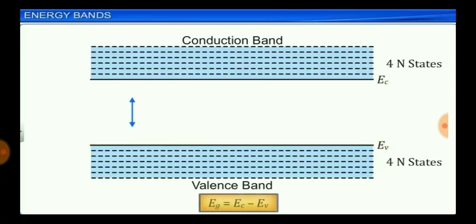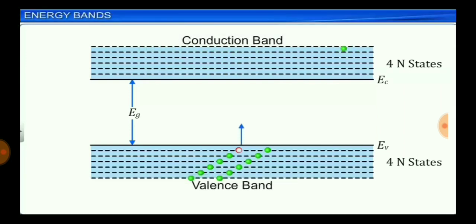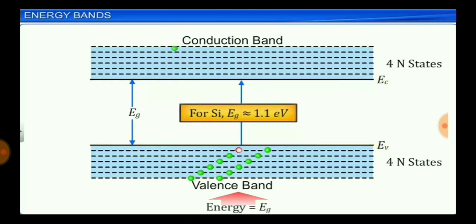The difference between Ec and Ev is the energy band gap or energy gap, denoted as Eg. The valence band electrons can move to the conduction band by gaining energy equal to the energy band gap Eg. Thus there exists a band gap between the lower valence band energy levels and higher conduction band energy levels. For silicon, the energy gap is about 1.1 electron volt. This means that for a valence band electron to move into the conduction band, it needs a minimum energy of 1.1 electron volts.